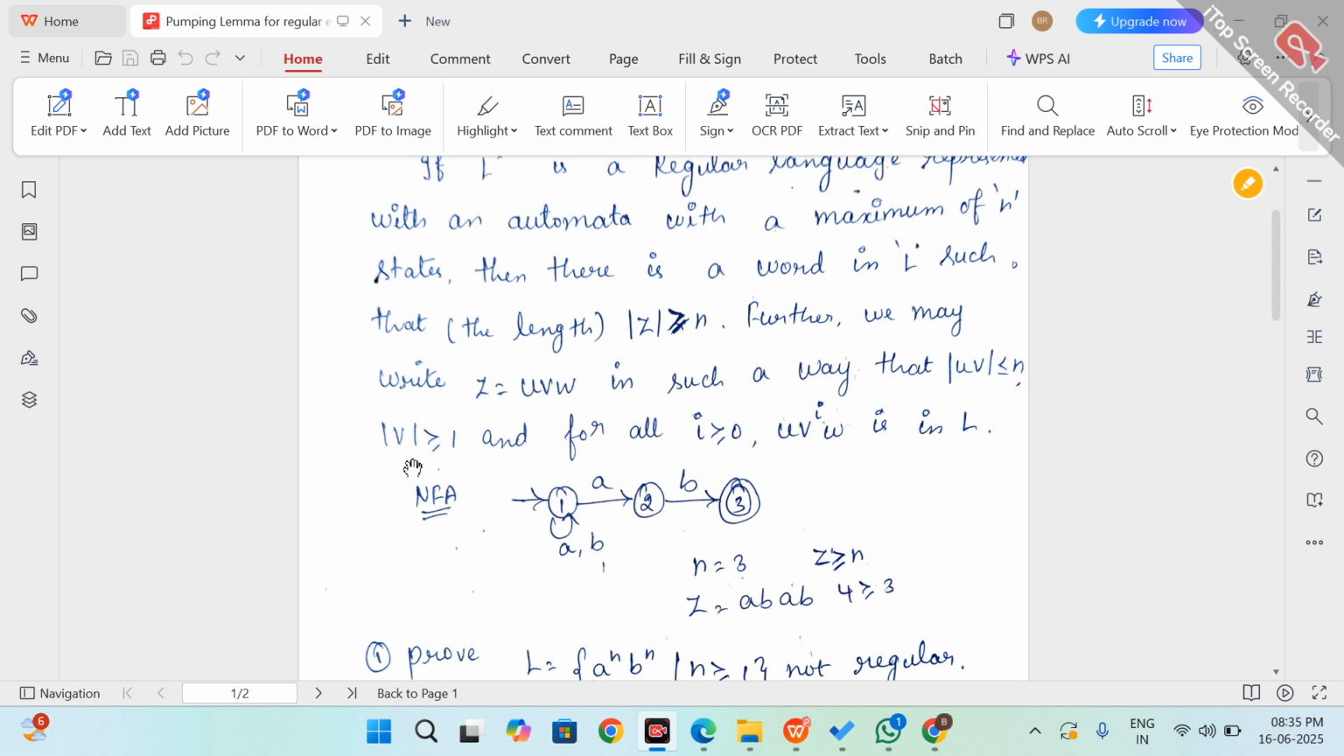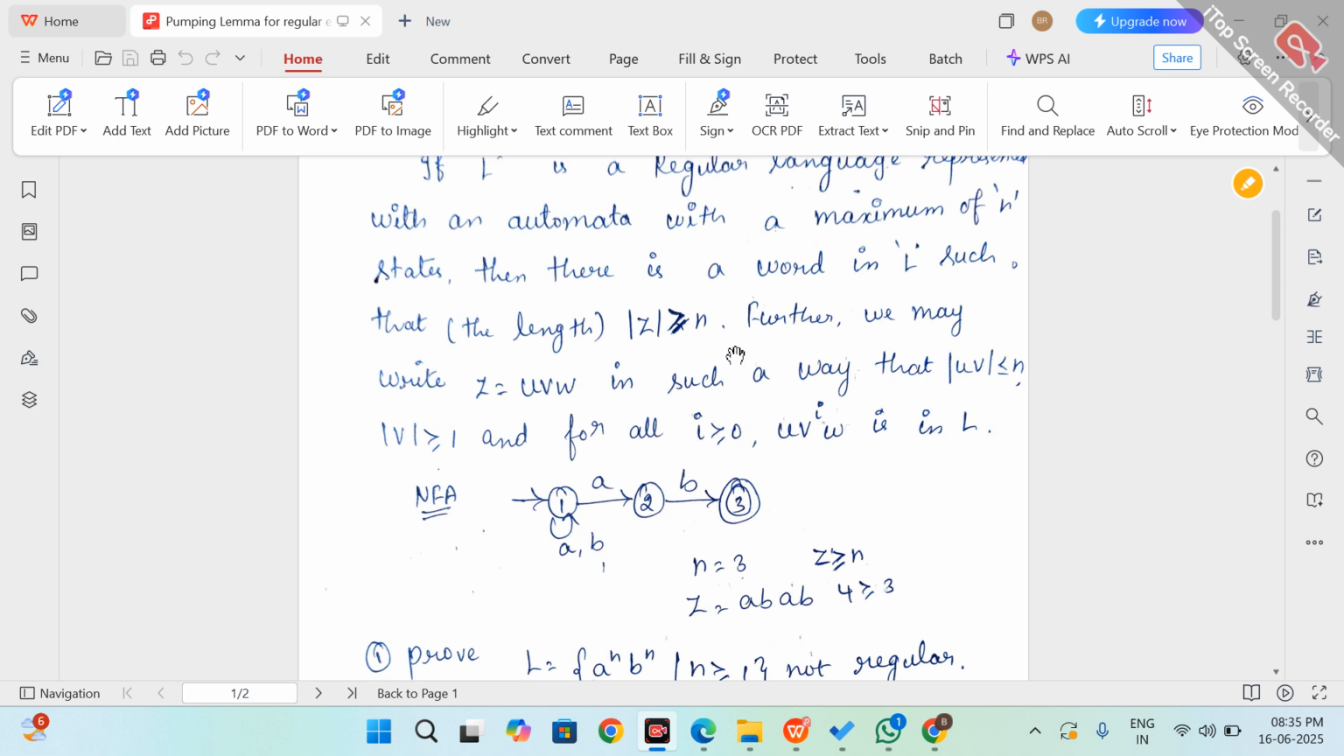And one more condition, the length of v. In v, definitely it should not be epsilon. So the length of v is at least 1. At least one character in the string is mandatory. And for all i, here i is the loop in this language. In the string we write uvw, and in the v part the loop is there, v to the power i. This i value is always greater than or equal to 0. So if all the conditions are satisfied, then uv^i w is in the language.